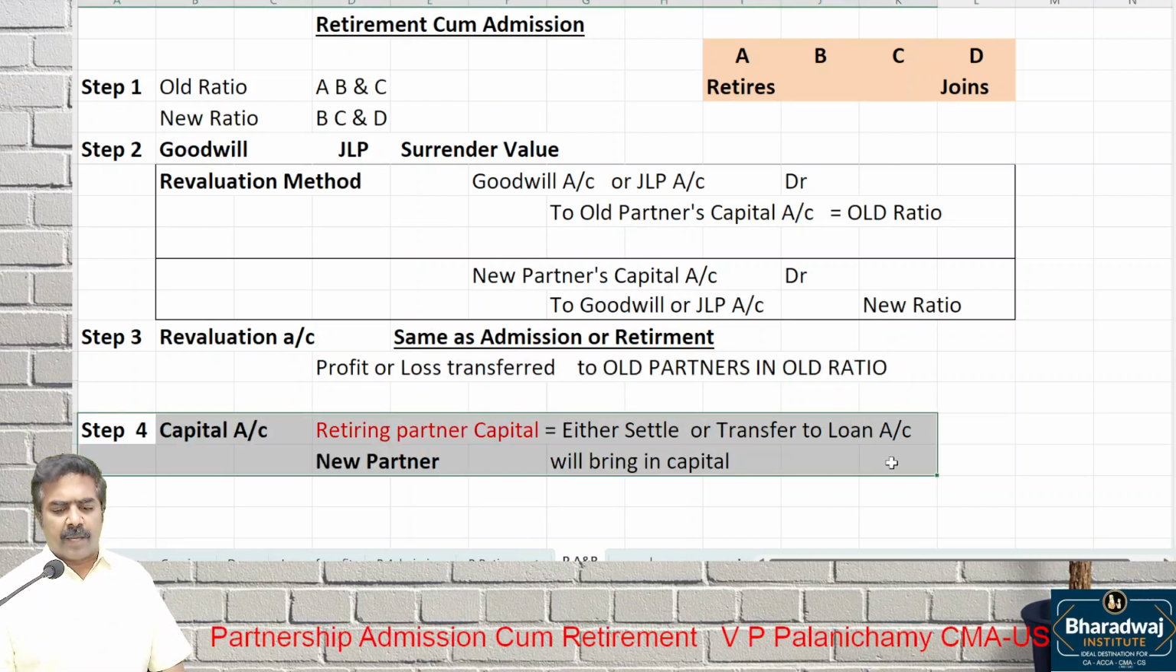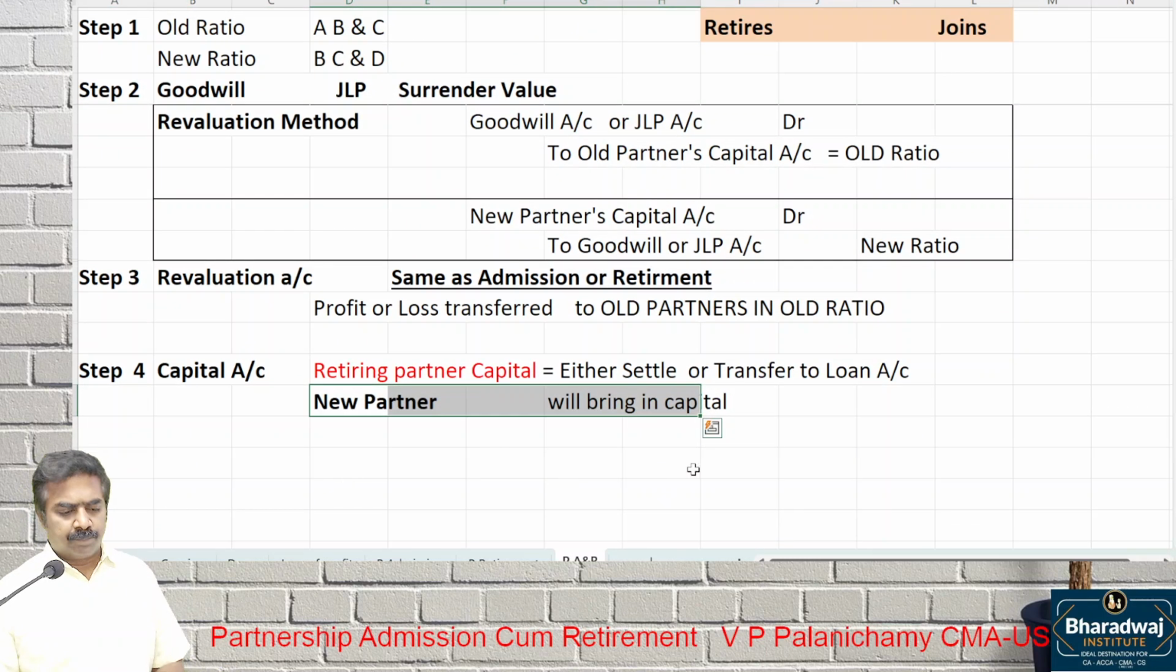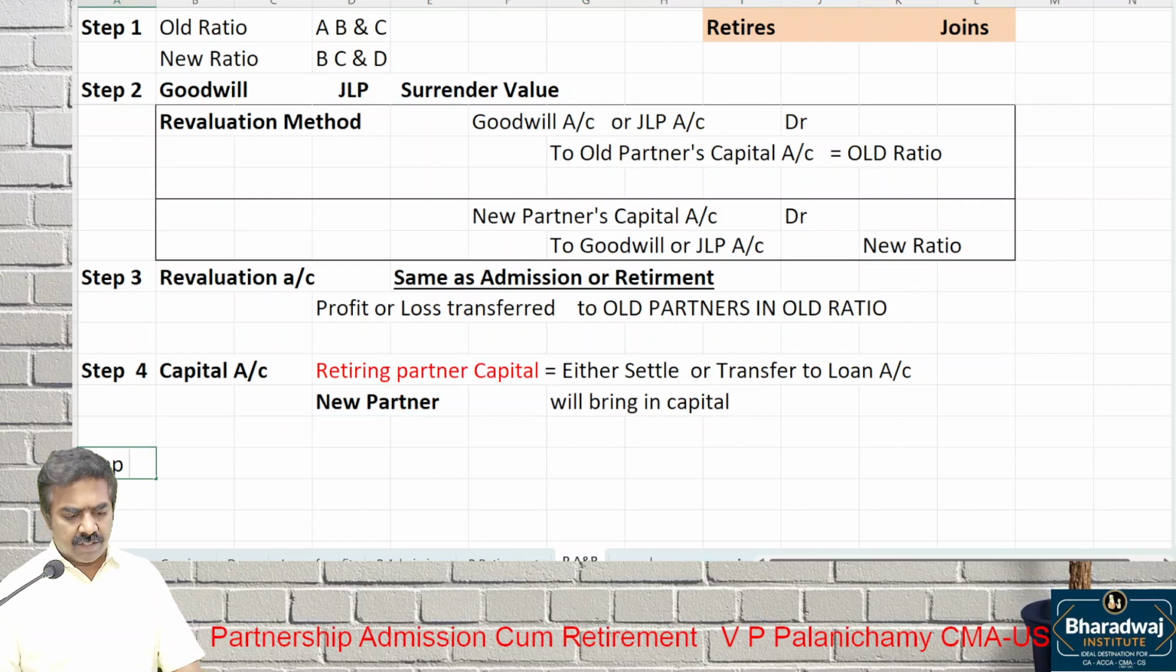Then prepare the capital account, same as admission or retirement. Retiring partner's capital, what do we do? We had seen in retirement what to do. Either you pay it in cash or transfer to which account? Loan account. The new partner will bring in what? Capital. Then step 5, prepare the balance sheet.